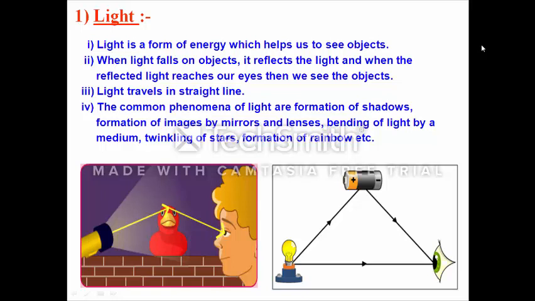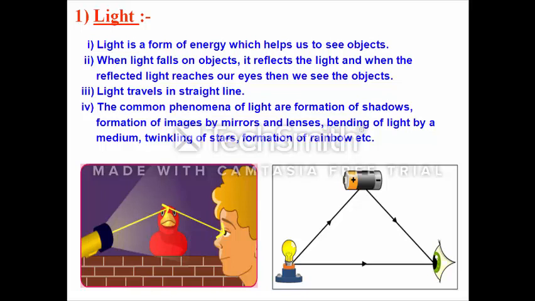When light travels, it travels in the form of a wave, that is, an electromagnetic wave, and when it falls on any object, the object becomes visible to us. So that is the particle nature of light. And as we have learned in our previous class also, light always travels in a straight path. But light has the ability to bend in any direction if an obstacle comes in the path of the light.